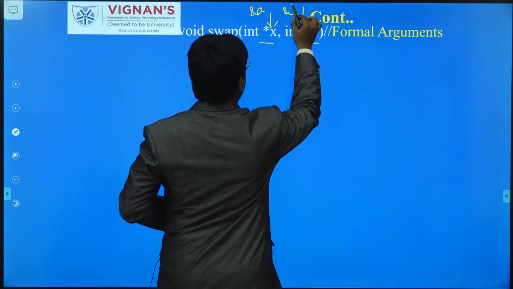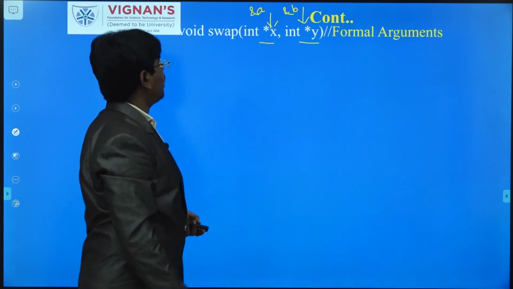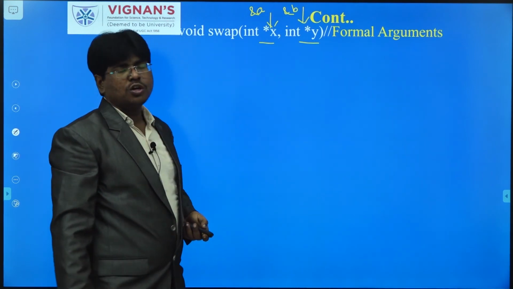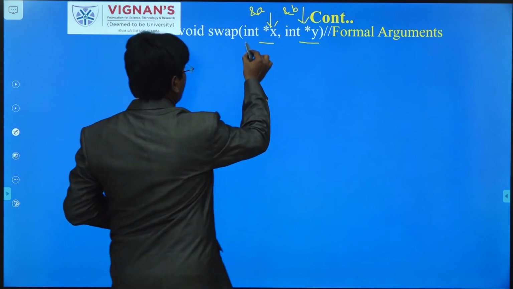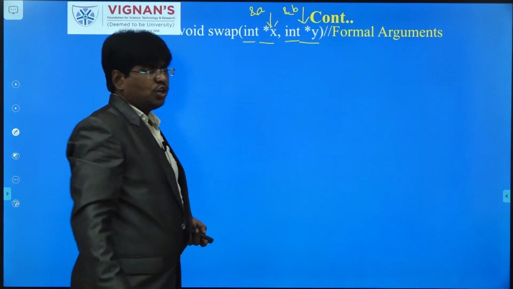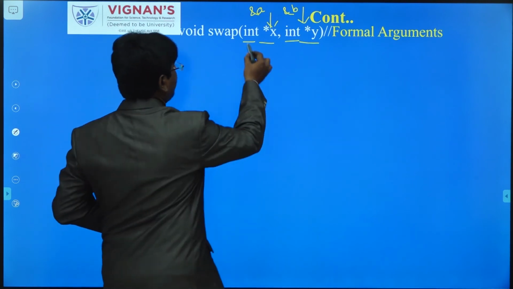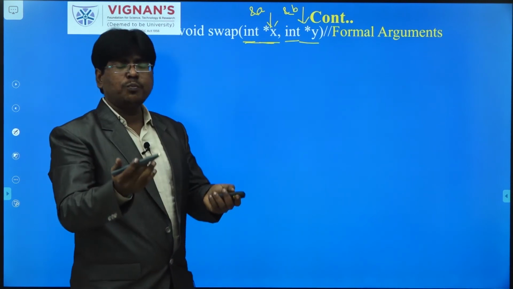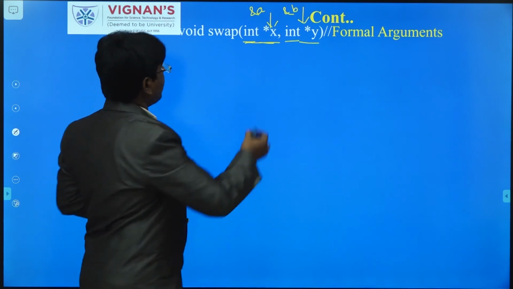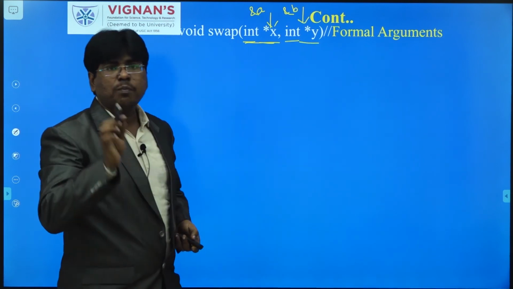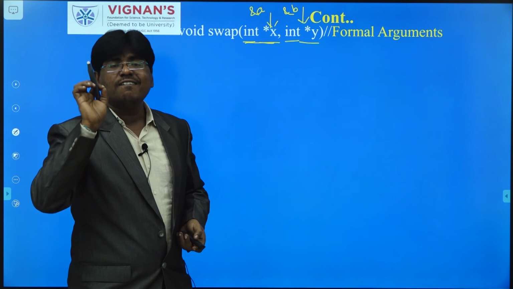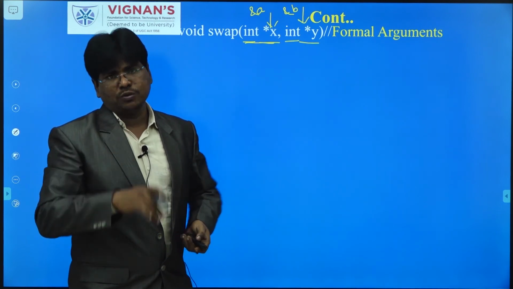Here the address of a will be copied to the x pointer, and the address of b will be copied to the y pointer. Sir, you had a doubt: why do we have to take integers only? If your input is an integer data type, we have to take integer pointers only. But if your input is a character type, then you can take a character pointer. So the pointer type will be based on the type of the values.